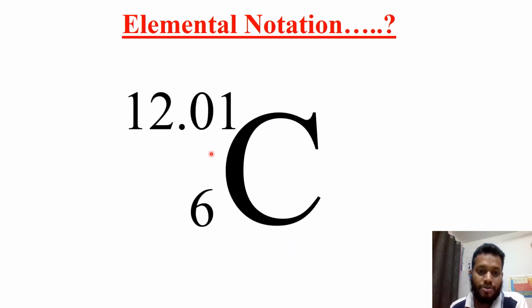Let's take carbon. The carbon symbol is C, and here we can write 12.01. This is nothing but the mass of the carbon, and this is the atomic number, which means carbon comes at the 6th position. This is the general elemental notation for any element in the periodic table.